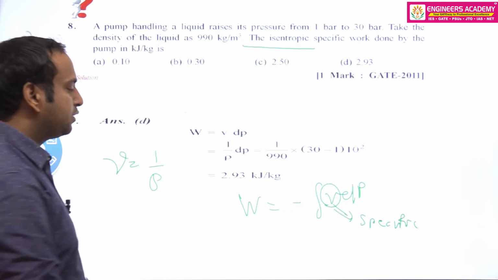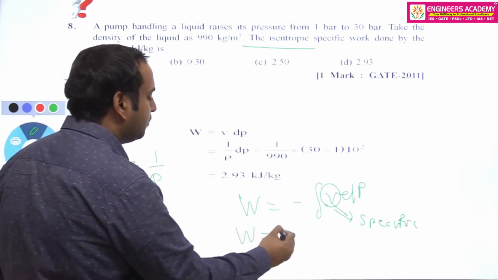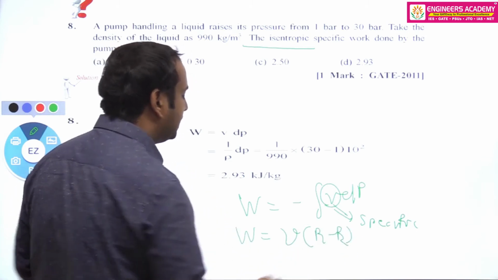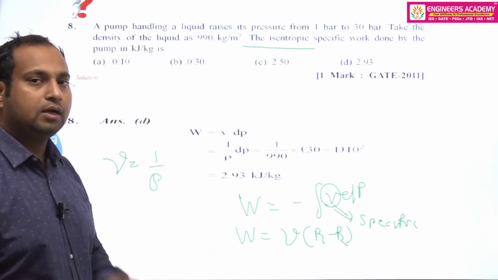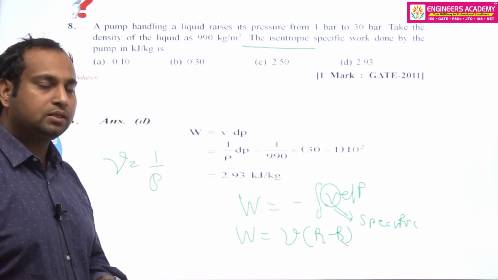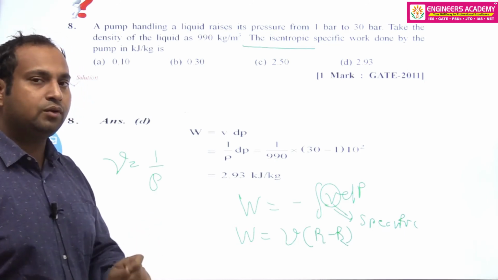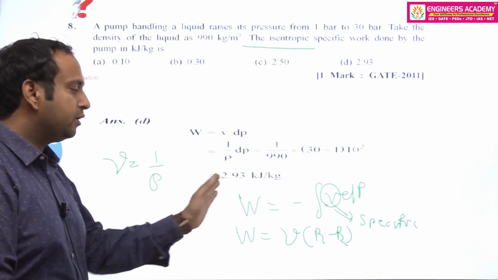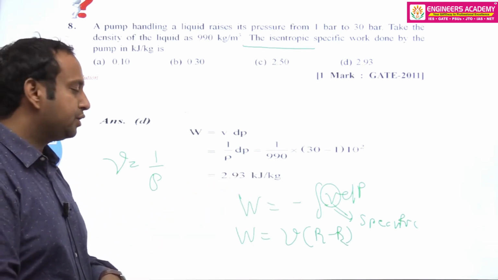So when you integrate this equation, this expression will give specific volume into P1 minus P2. That is the work done for a constant specific volume process when our pressure changes from P1 to P2, because you know that P2 minus P1 will be P1 minus P2 when you take the minus sign inside this integration.